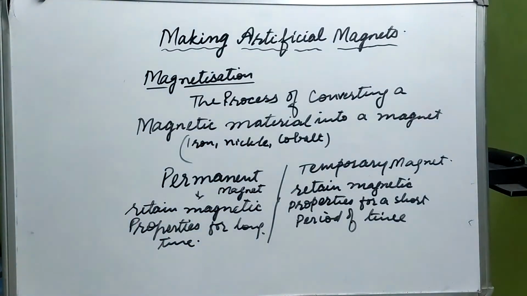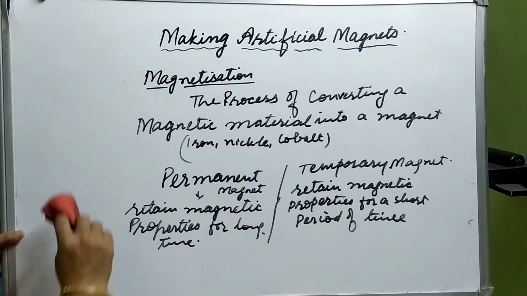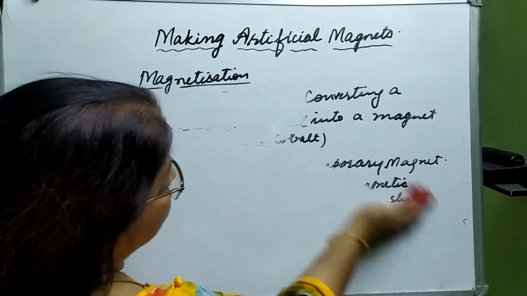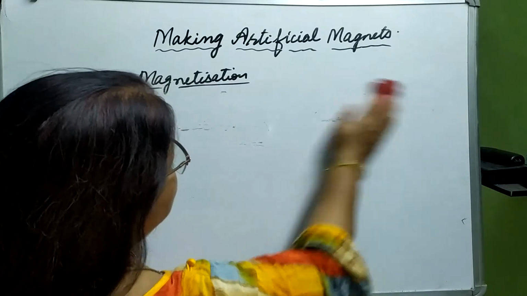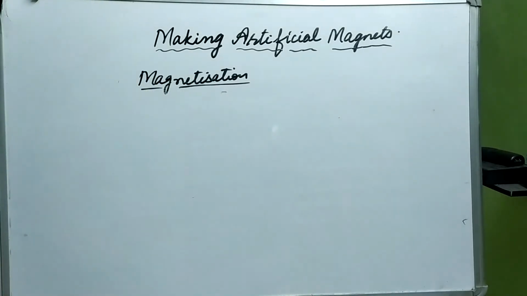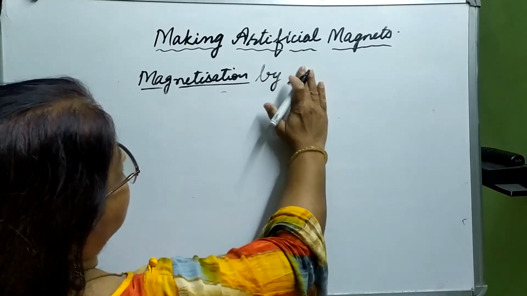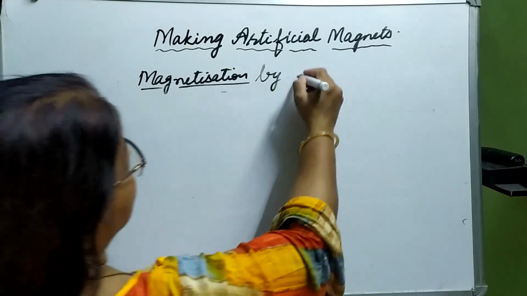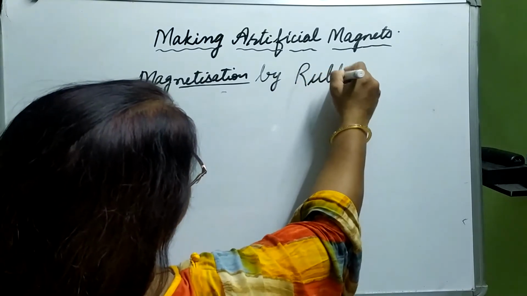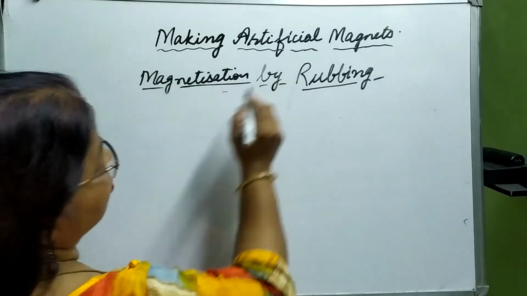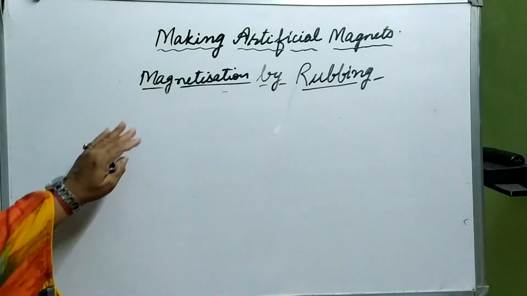Now, how to magnetize? How can it be done? How we can convert a magnetic material into a magnet? So first is magnetization by rubbing.